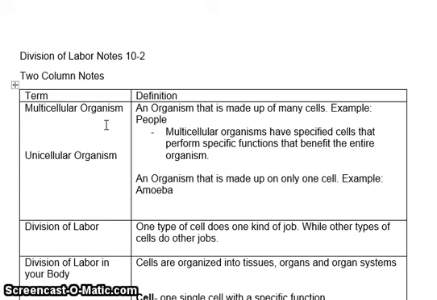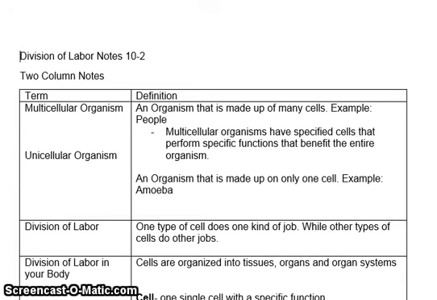Okay, a unicellular organism is an organism that is only made up of one cell. An example of that would be an amoeba. Okay, it only has one cell, and that one cell has to do all the functions for the entire cell to be able to live.